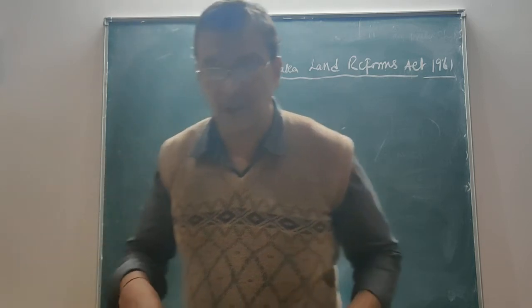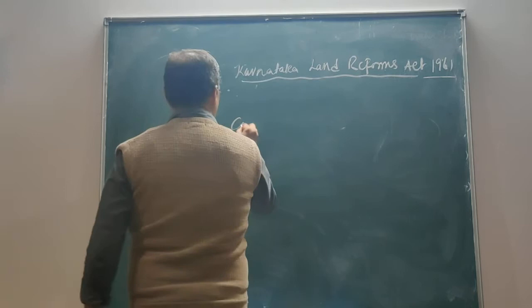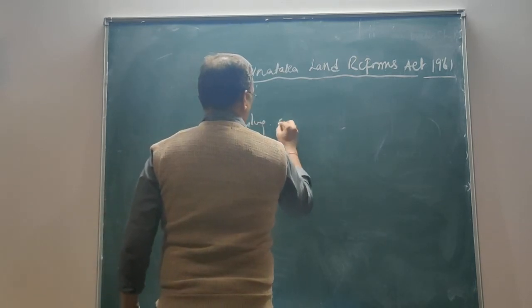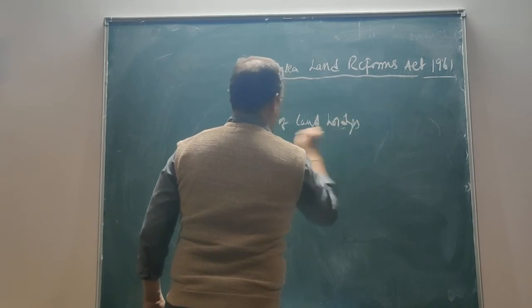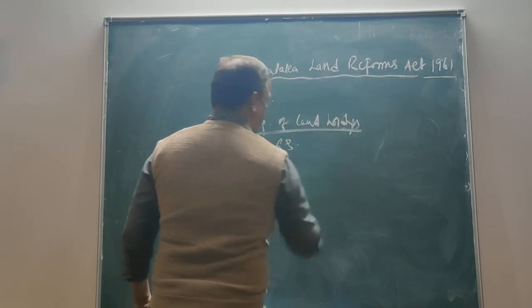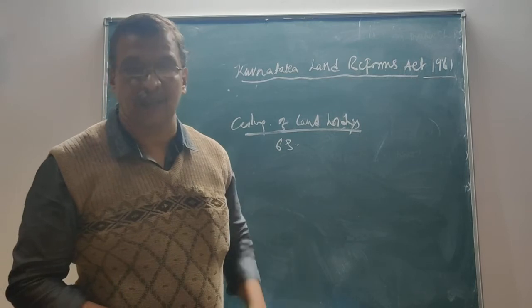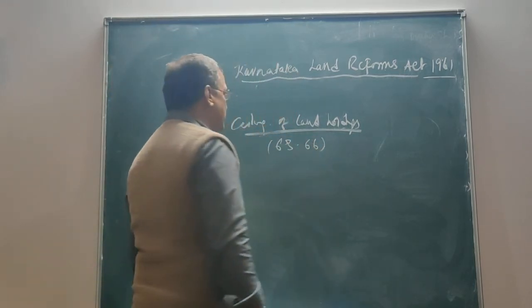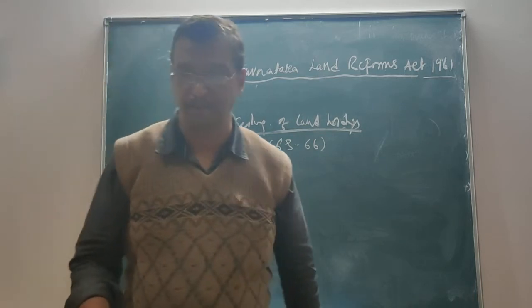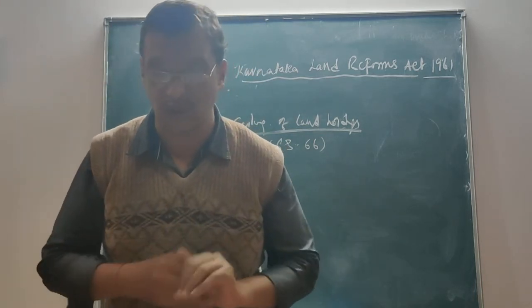Sections 63 to 66 speak of the ceiling of land holdings, that is, to what extent you can hold the land.